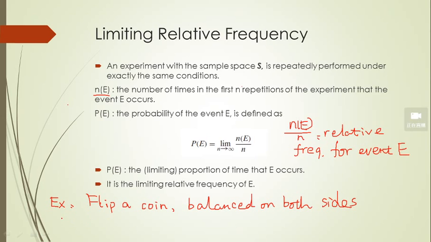So now I'm going to define my event E is head. You get the outcome head. Just one coin. And then I'm going to define my event F is tail, right? Just one outcome. Now, can you tell me what is the probability according to the limiting relative frequency? What is the probability you get the head?